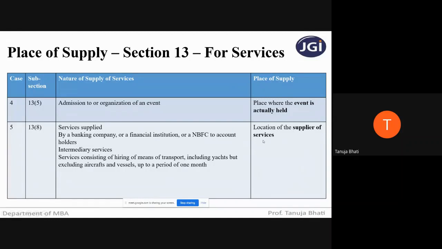So irrespective of the location of the recipient, irrespective of where the services are being actually performed, in all these situations, the place of supply will always be the location of the supplier of service. That is where the service provider is located. That is going to be the place of supply in respect of banking company, intermediary services, services consisting of hiring of means of transport, but excluding aircraft and vessel, up to a period of 1 month.